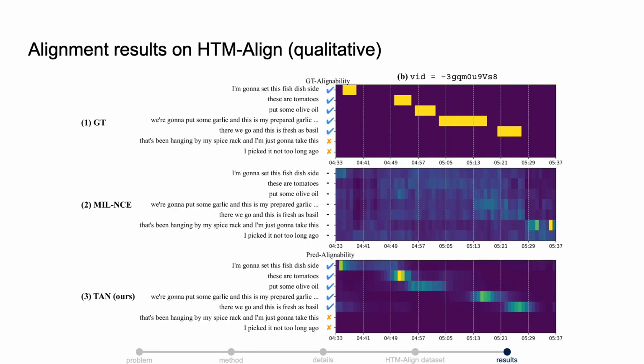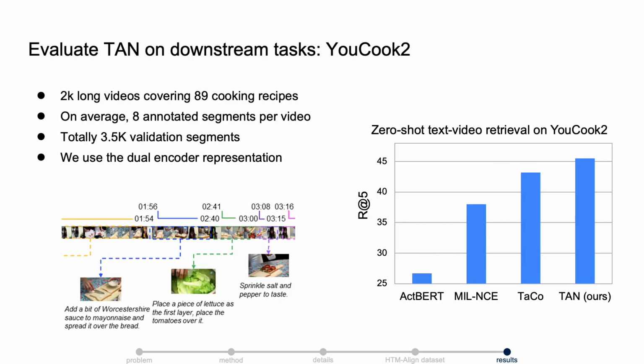This is a zero-shot qualitative result of one video in HTM aligned dataset. From top to bottom, it shows the manual annotation, the output of MIL-NCE, and the output of our TAN. We can see our model gives a clear timestamp prediction and also a correct alignability prediction. We also evaluated the TAN on zero-shot text-to-video retrieval task on YouCook2 dataset. Our network outperforms previous works on this benchmark.